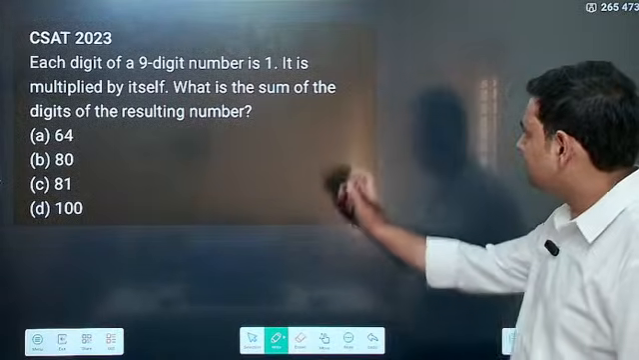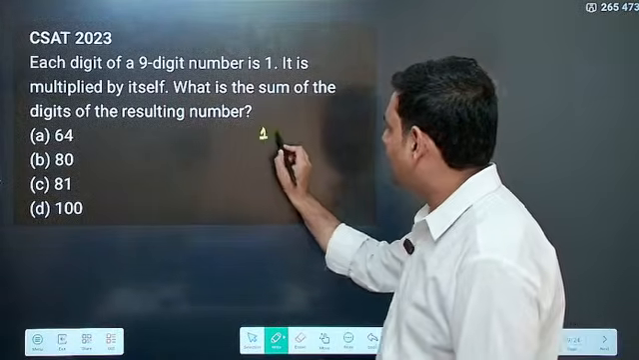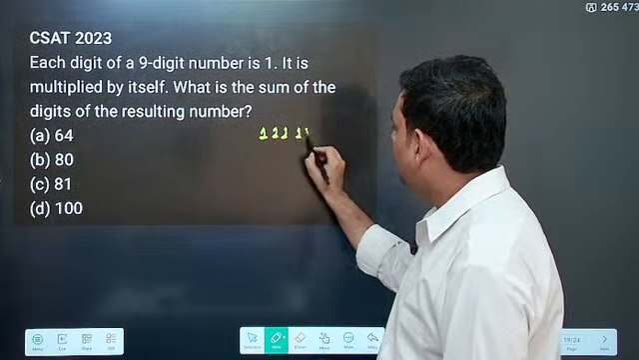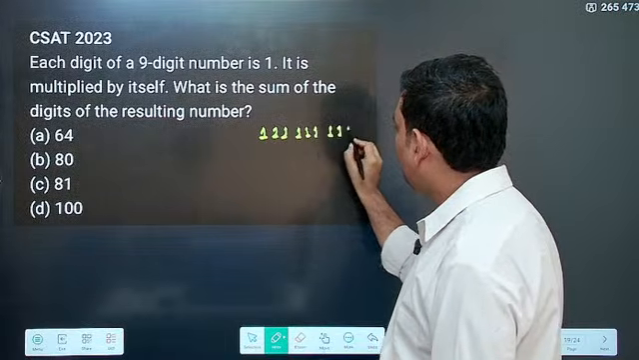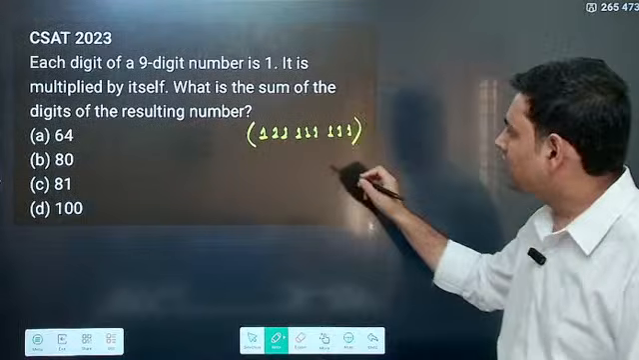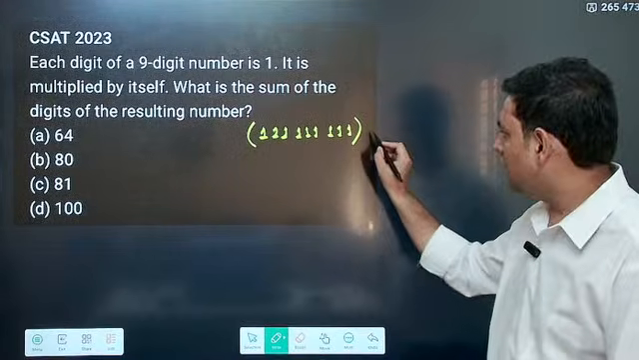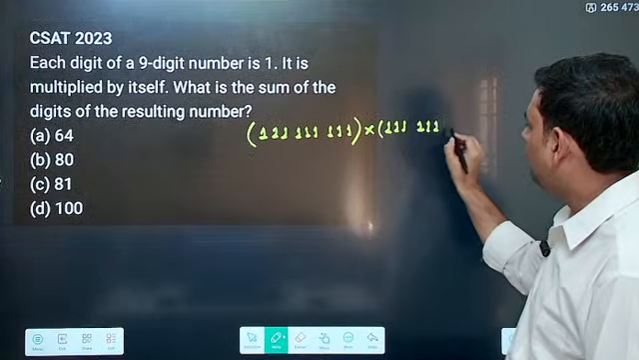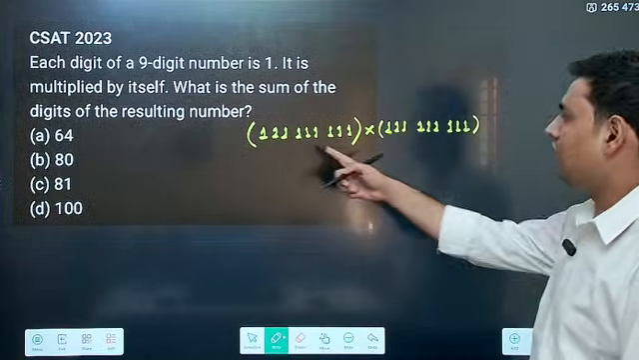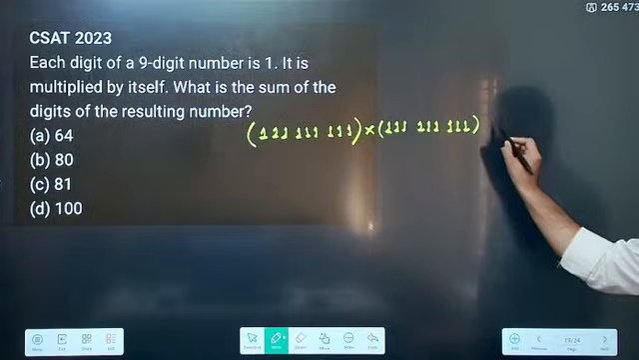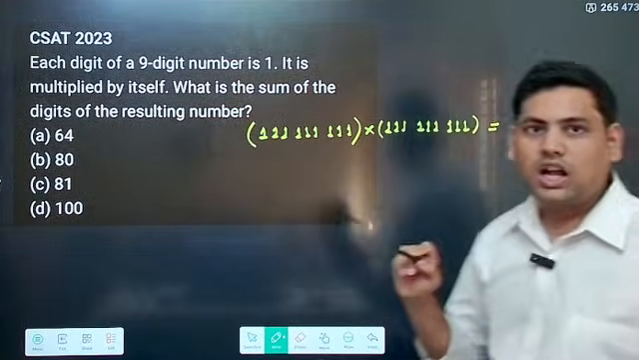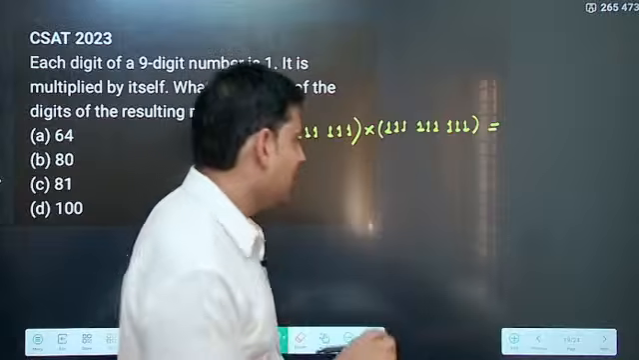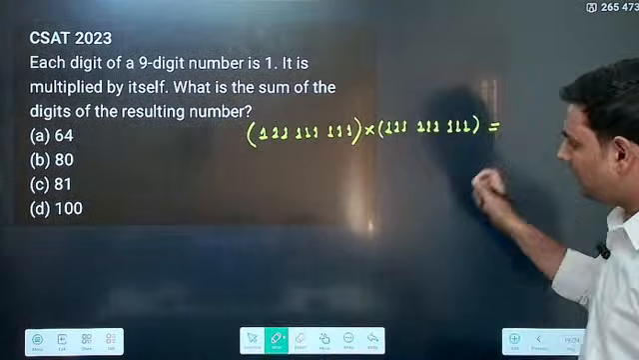What do you think? It will be 111 111 111, and this is repeated twice. So we have 111111111 multiplied by 111111111. Now 9 times 1 is multiplied by 9 times 1. What will be the answer? What will be the number? You know this.